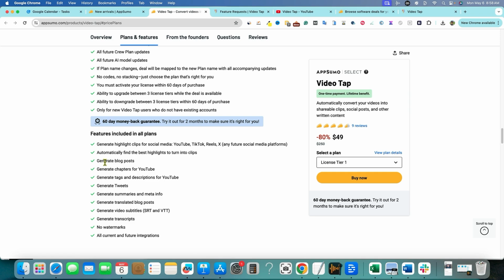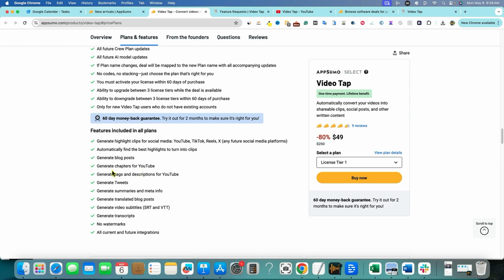And then it'll generate blog posts. It'll find the best highlights into your clips. The better that it can do that, the better for us. And then you can obviously use these, like I just said, on YouTube, TikTok, and Reels and so forth. We have our generate chapters. Now, there have been full-fledged tools that have launched on AppSumo that have just done chapters for videos, and this is just one tiny feature of the tool. It'll create the chapters for you. So it'll be great to look at that as well.